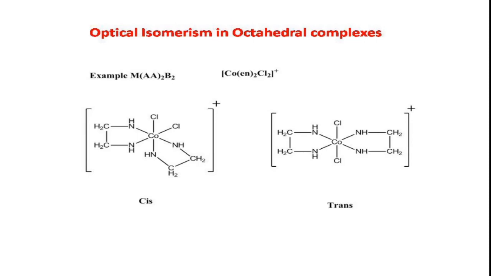Therefore it is optically inactive. Based on our trick, a complex having a pair with two identical ligands is optically inactive. In our trans form also the two chloro ligands are opposite to each other, both identical, therefore it is optically inactive.